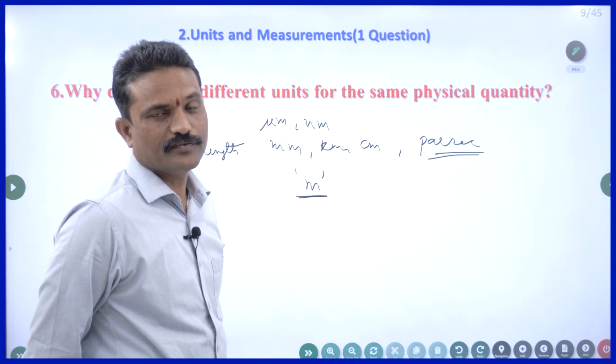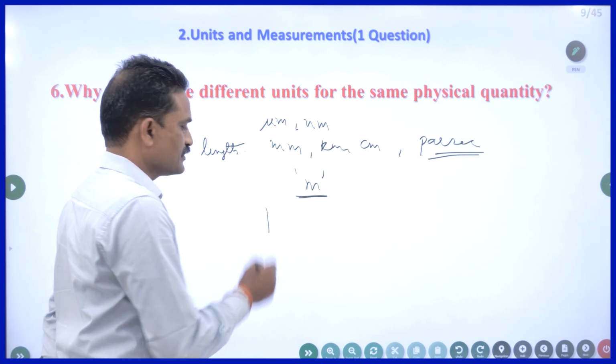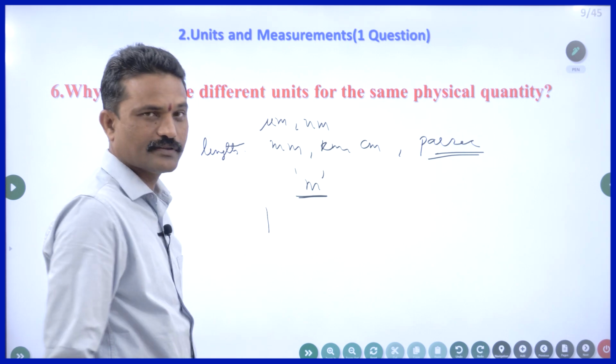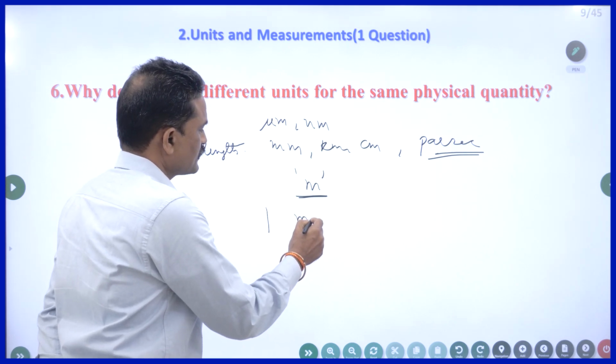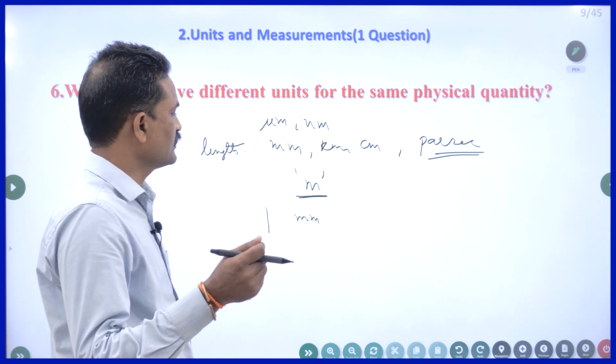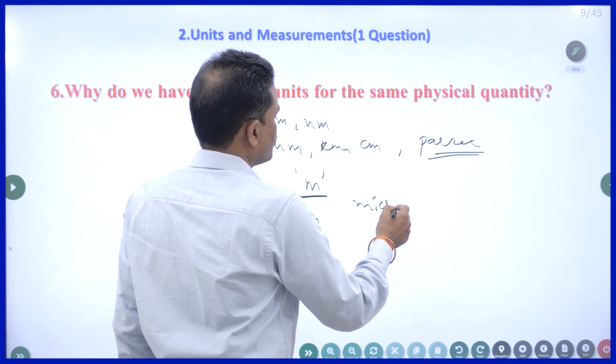If I want to measure the thickness of a thread, I should choose millimeter. If I want to measure the thickness of a polythene cover, I should go for micron. Micron is nothing but micrometer.